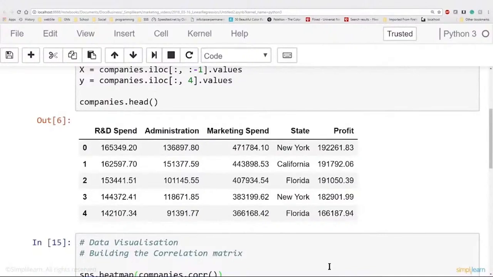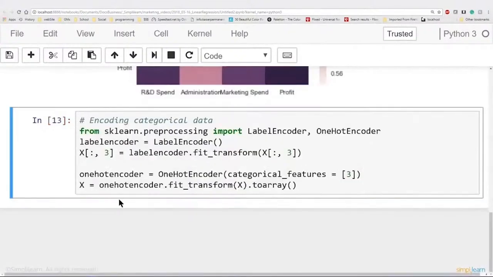So the first thing we're going to do is change that New York, California, and Florida, and we're going to change those to numbers. That's what this line of code does here. X equals, and then it has the colon comma 3 in brackets. The first part, the colon comma, means that we're going to look at all the different rows. So we're going to keep them all together. But the only column we're going to edit is the third column.